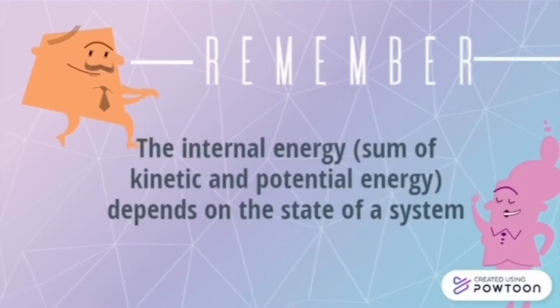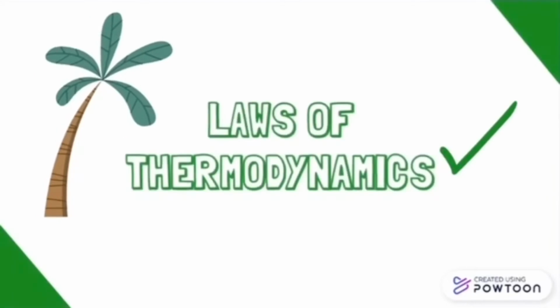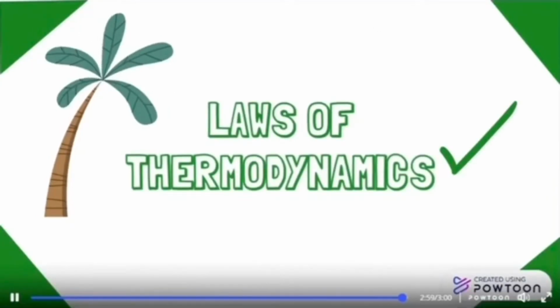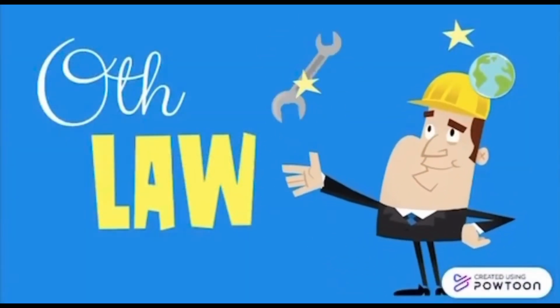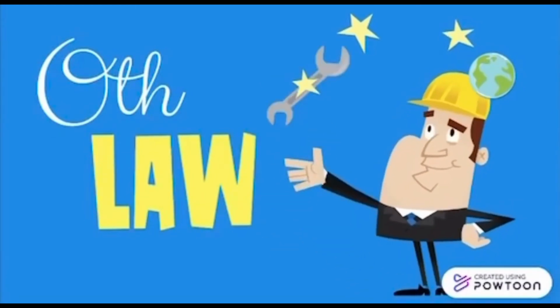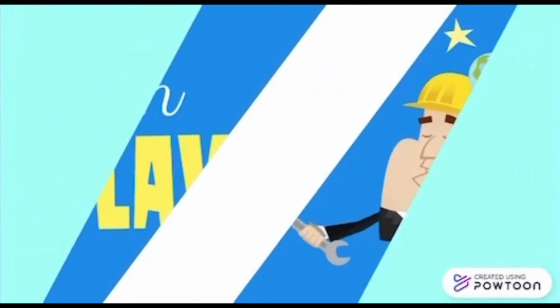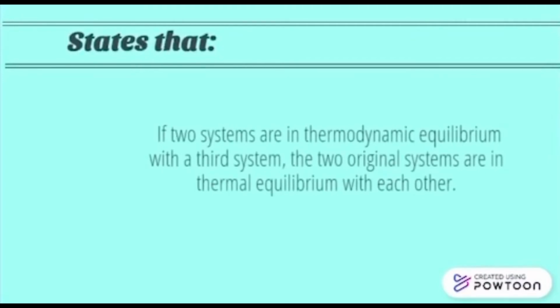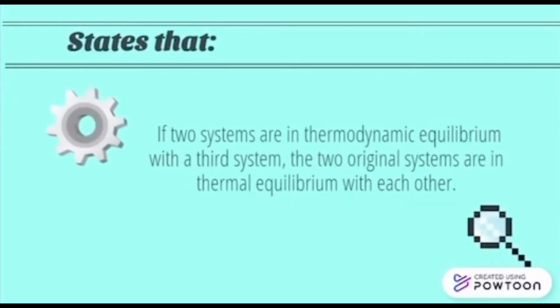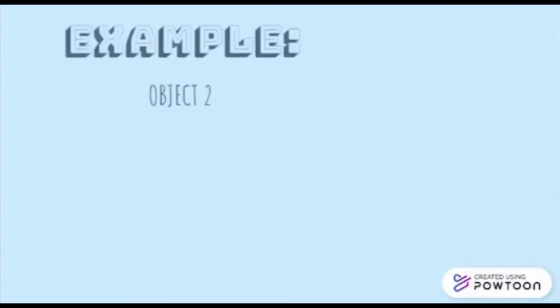Now we'll look at some laws of thermodynamics. Okay, so let's start with the zeroth law of thermodynamics, which may sound a little weird, but it actually makes perfect sense. So basically, this law states that if two systems are each in thermal equilibrium with a third system, which means they will not share any heat with it, the two original systems are in thermal equilibrium with each other.